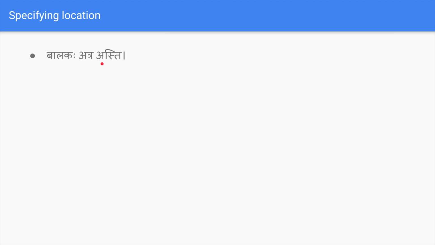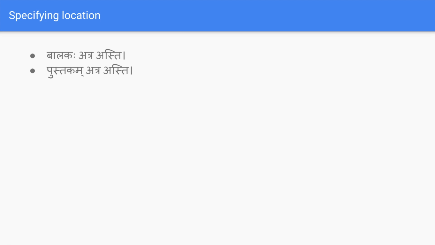And pustakam atra asti, book is here. So atra means here. You can say anything which is just here, like kupi atra asti, duravani atra asti, sanganakam atra asti, computer, and dwaram atra asti, door, griham atra asti, home.